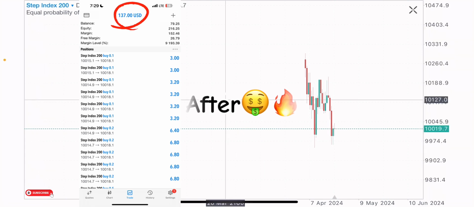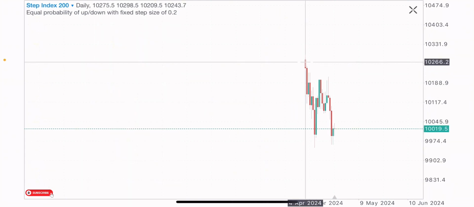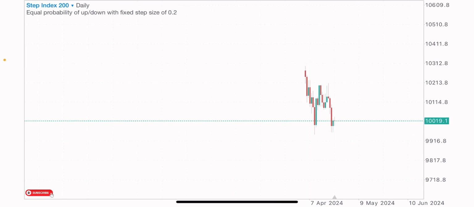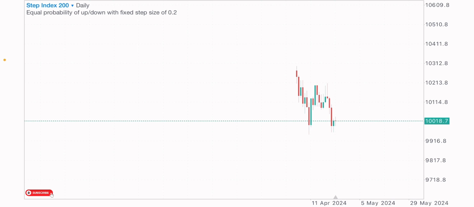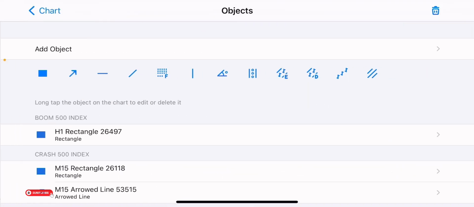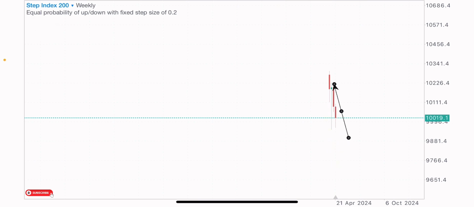This index was introduced on the 4th of April this month, I would say. So it's been like 3 weeks since the existence of this index, and I saw something interesting, basically a nice trade opportunity on Step 200 index. So I would want us to analyze this index starting from a higher time frame down to a lower time frame. You can see we've got like 4 weeks of this index being in existence.